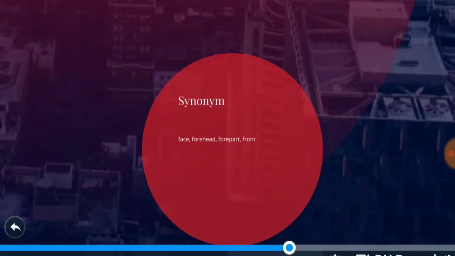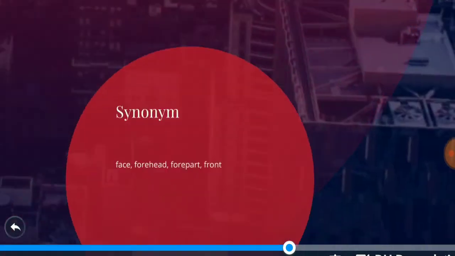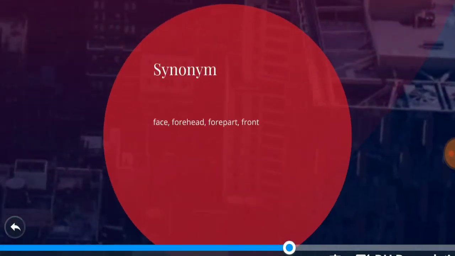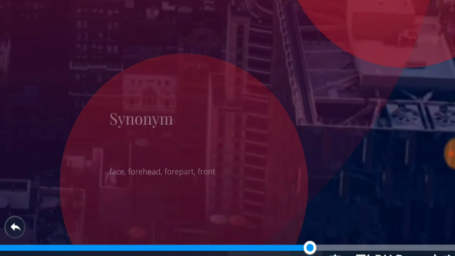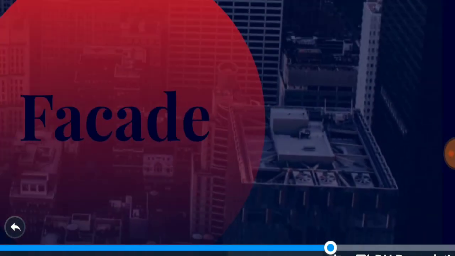The synonyms, again, we have stated here. We haven't stated the synonyms for the deceptive appearance, but anyways, it's face, forehead, forefront, forepart, and front, and the antonyms back, rear, rearward, reverse, right? So this was the fourth word.